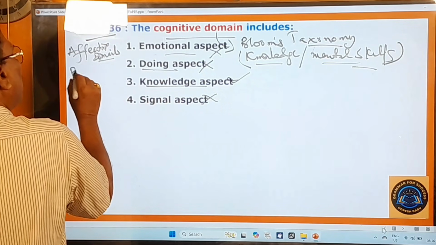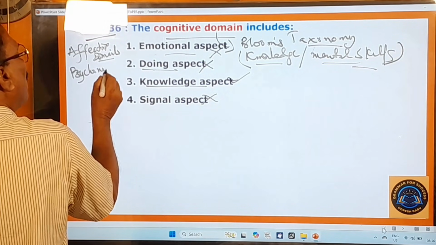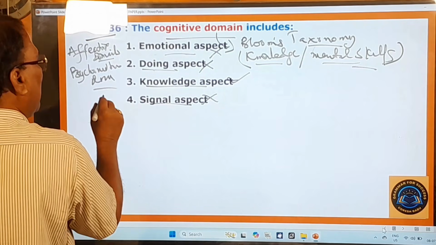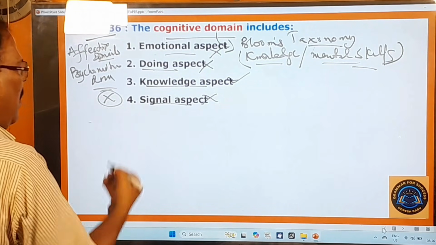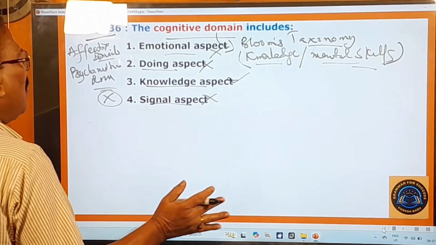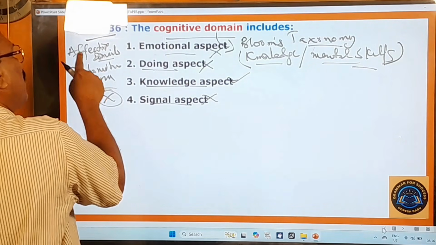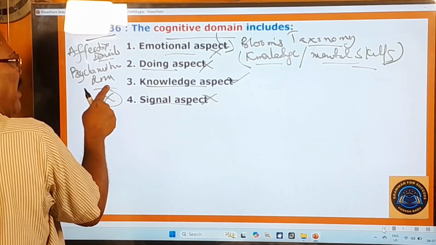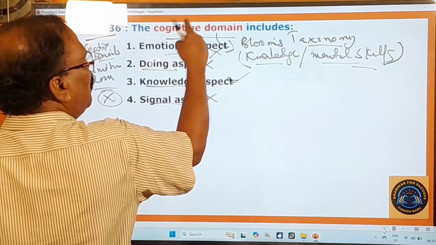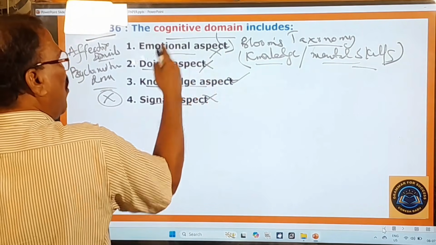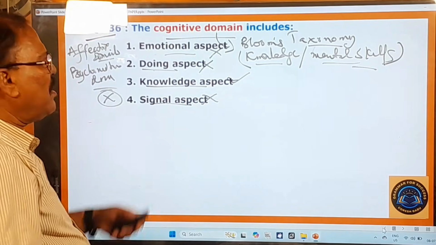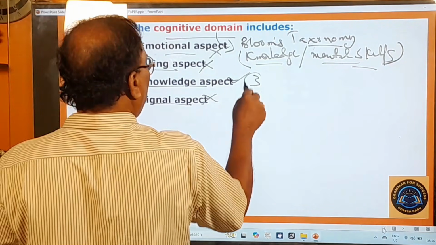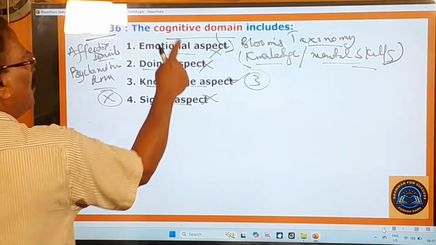Doing aspect belongs to psychomotor domain. And this signal aspect has no domain at all, and it is given only to confuse you. So here this emotional aspect belongs to affective domain, and doing aspect belongs to psychomotor domain. This knowledge aspect belongs to cognitive domain. So these are all the domains and aspects. All these things you come across in your methodology, and therefore here this knowledge aspect is the right one because this belongs to cognitive domain.